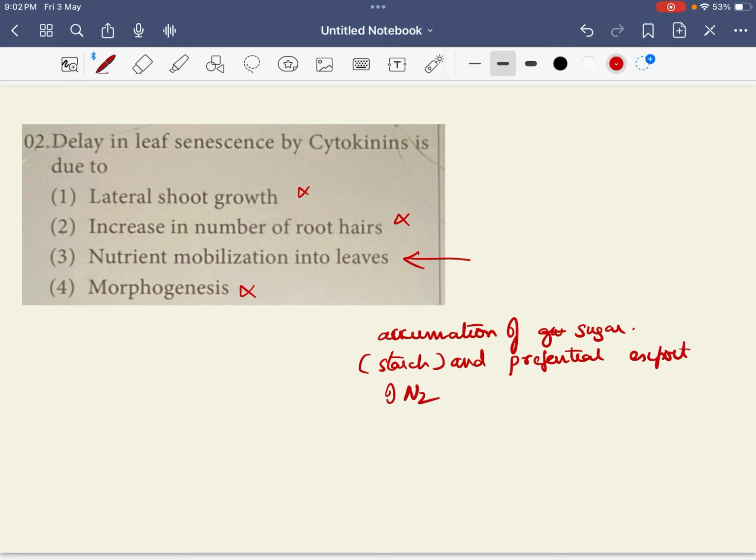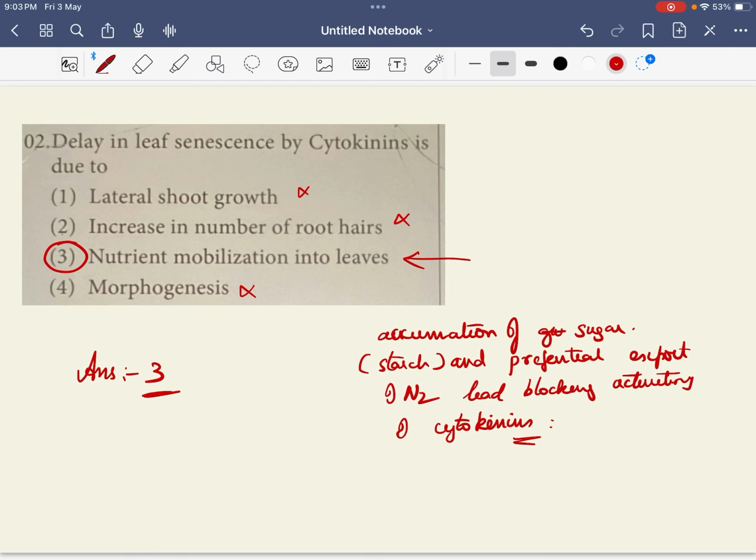Cytokinins block this, leading to a delay in leaf senescence. So your answer is nutrient mobilization into the leaf, and the answer goes as the third option here.